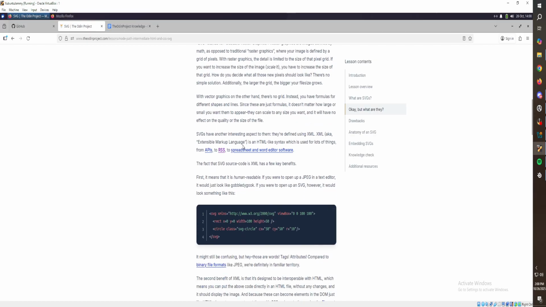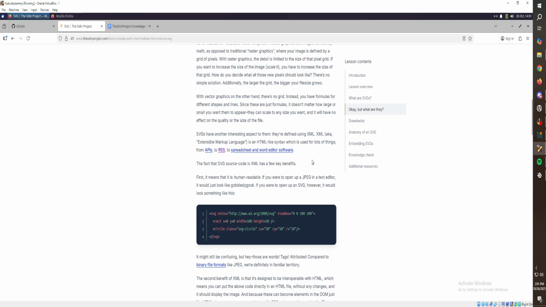I didn't really understand it still, to be honest. I didn't want to read it all. The fact that XML has a few benefits. First, it means it's human readable. So SVG, I imagine, makes sense. The rectangle shape, a circle shape with their X and Y and radius, and X, Y, width, and height. That makes sense, okay. I don't know what this is. Maybe the base image that they're manipulating?